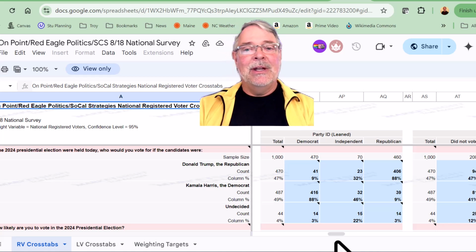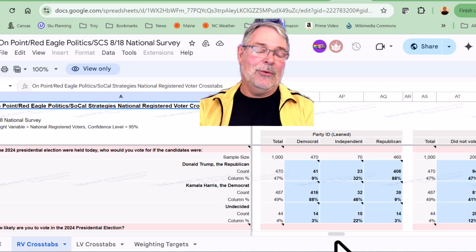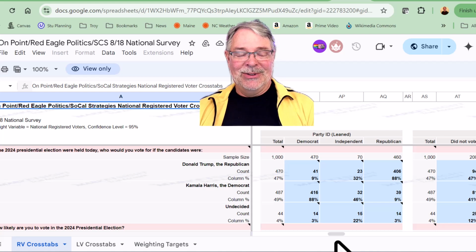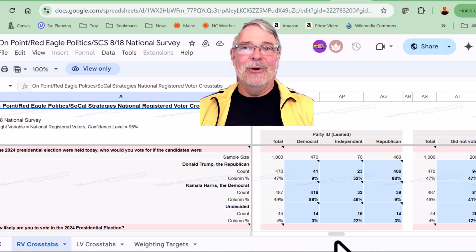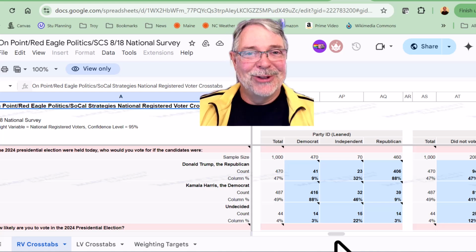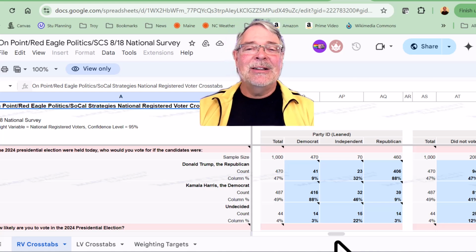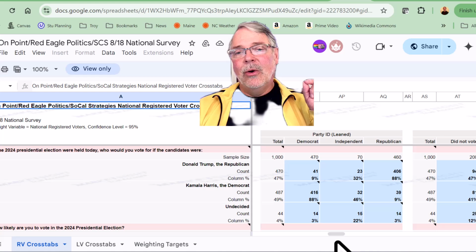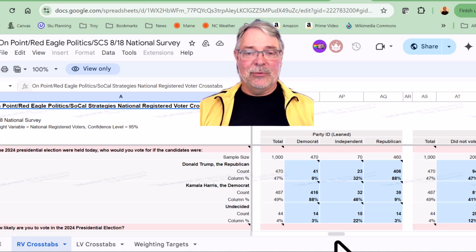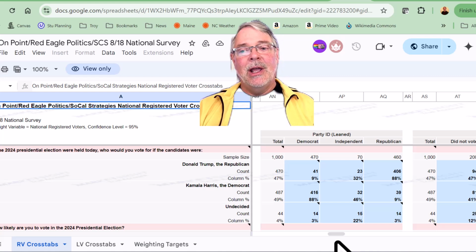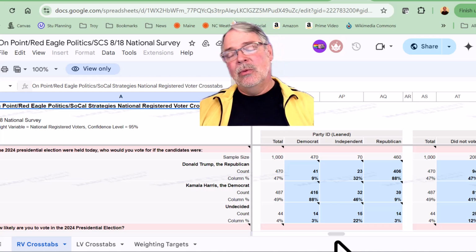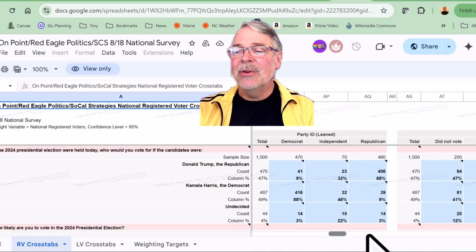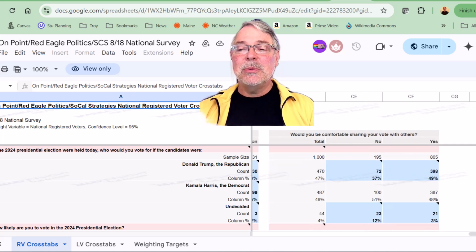This is an interesting thing, and I'll have the link for this. Of course, you can find it yourself. Why I'm giving you this is that not all polling sources will give you a nice crosstab like this. But this is really good to see and to start moving in the direction of talking about two variables: who would you vote for if the election were held today, and responses to other questions. How much college do you have? What's your race? And at the very end, one cool question they ask: would you be comfortable sharing your vote with others?